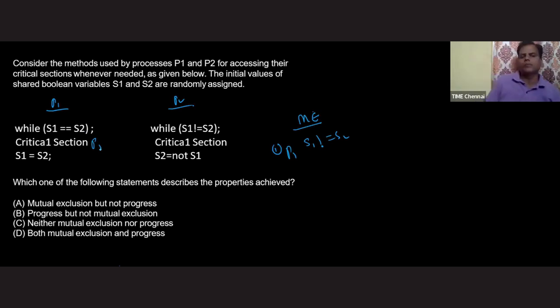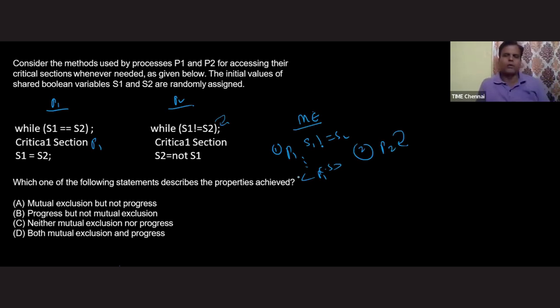When process P1 is inside the critical section, at this point of time, can process P2 enter or not? Let's check with this one. Is S1 not equal to S2? The answer is yes. Then it will go for busy waiting. That means at a time, how many processes are inside the critical section? Only one. Busy waiting. So only one process is there at any point of time here. So that's why mutual exclusion is guaranteed.